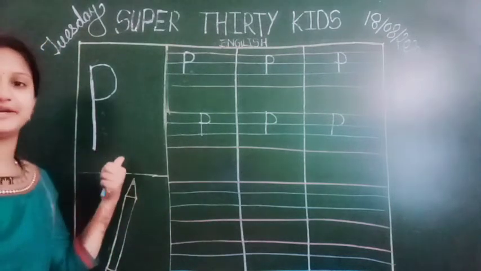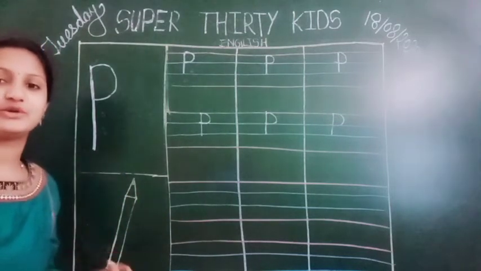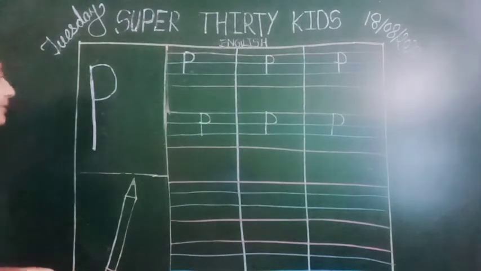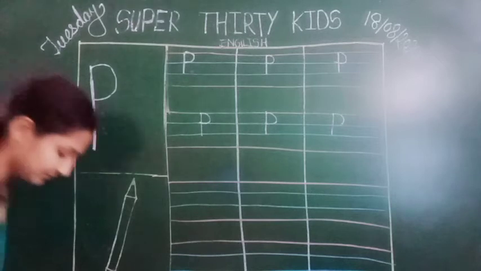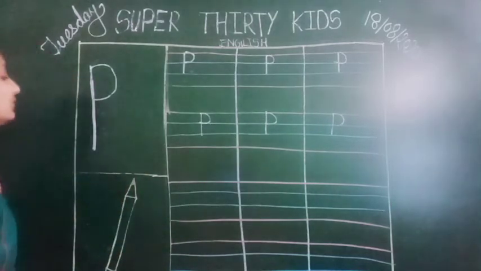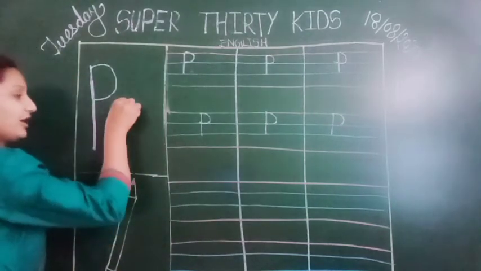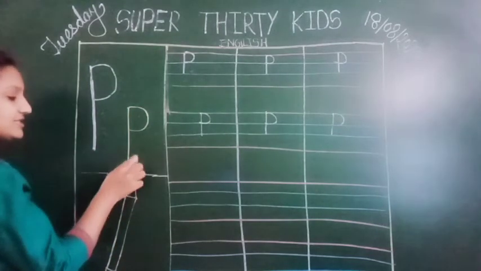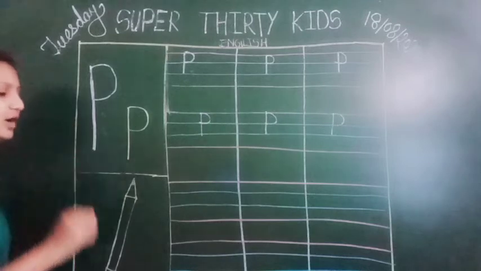Is a capital P. Now we are going to write a small p. How to write small p? From this point we have to write a standing line and the half circle. Again, this is small p. We have to draw it small.